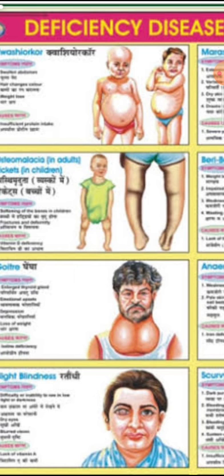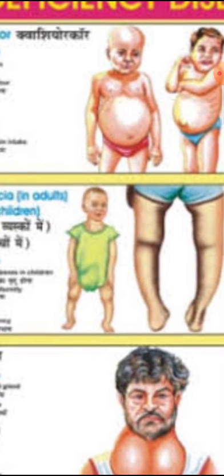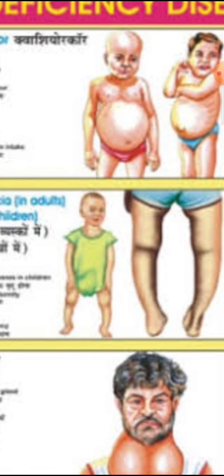They have bowed arms and legs. See, their arms are very bowed. Bowed means they are not straight. They cannot stand straight because there is a deficiency of vitamin D. So their arms and legs are in a bow shape, like a boat shape. It is curved, which is not healthy, right?